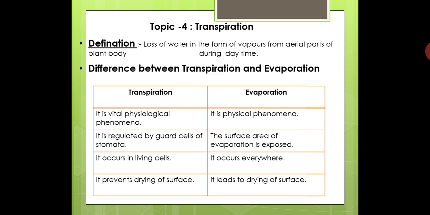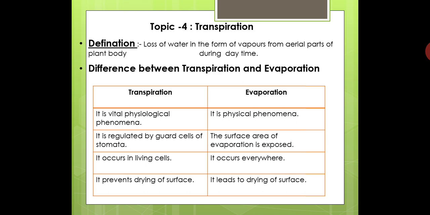So these lenticels are simply cracks in the epidermal tissue, and inside there are loosely arranged parenchyma cells having a large number of intercellular spaces. Because of these cells, water vapors do not go directly out to the atmosphere.